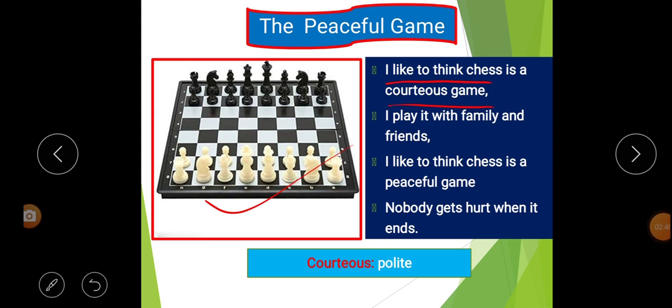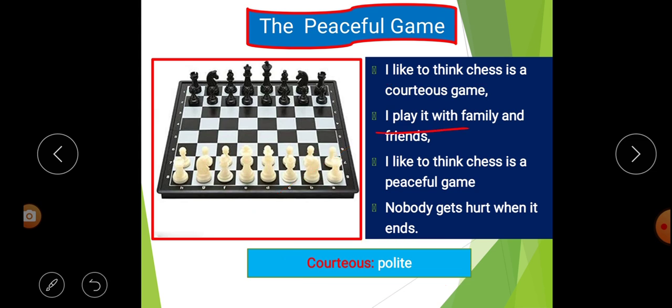And this game chess, it is a courteous game. What kind of game? Courteous game. What is the meaning of courteous? Look at the word meaning below over here. Courteous in the sense polite. That means chess is a polite or peaceful game.